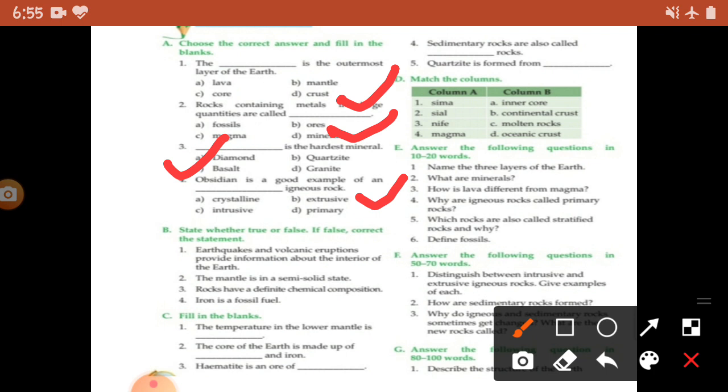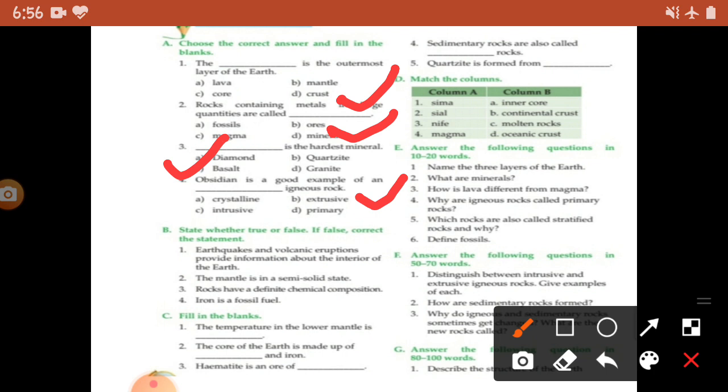Next, question number C, which is fill in the blanks again. The temperature in the lower mantle is, so the temperature in the lower mantle is 2200 degrees centigrade. Second one: the core of earth is made up of blank and iron. So the core of earth is made up of nickel and iron. Third one: hematite is an ore of, so it is an ore of iron.